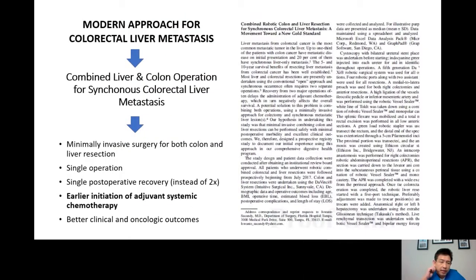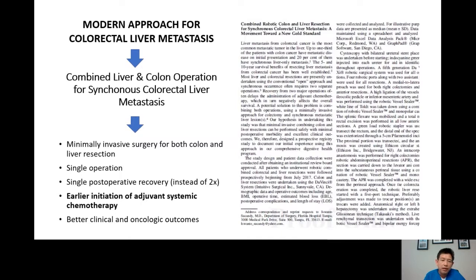Now, in our program, it is becoming more common that we combine both the liver operation and the colon operation at the same time. For example, a patient who was diagnosed with a sigmoid colon cancer and a tumor in the liver. Obviously, the traditional way of treating this patient is by doing two separate operations. They usually undergo a colon operation first and recover. A month later, they undergo a liver operation, recover, and then are followed by systemic chemotherapy.